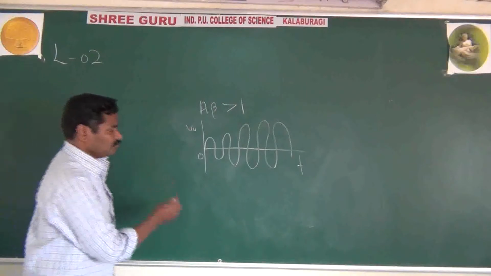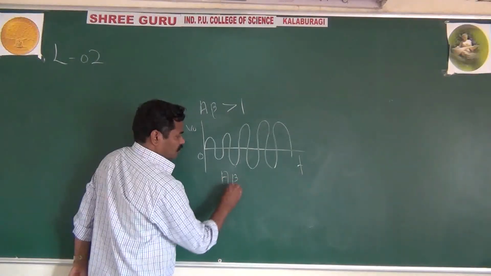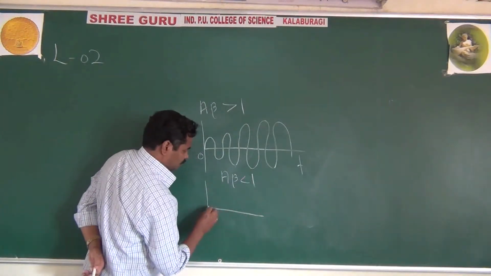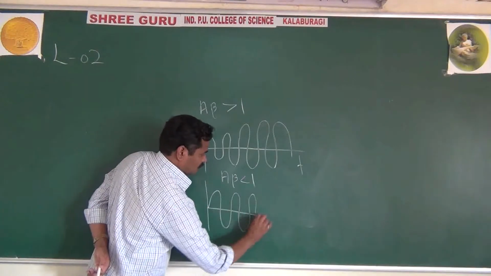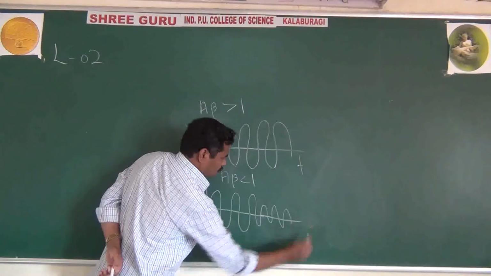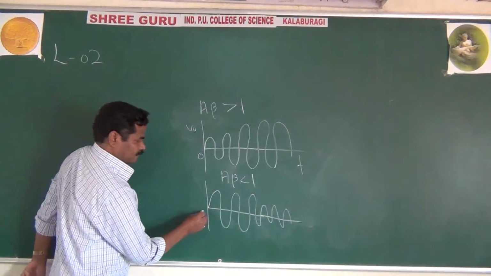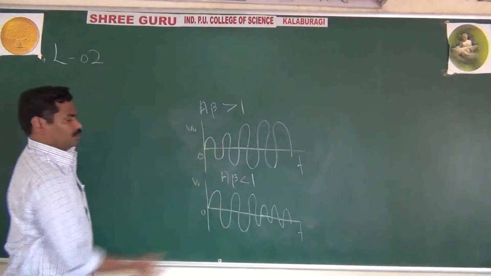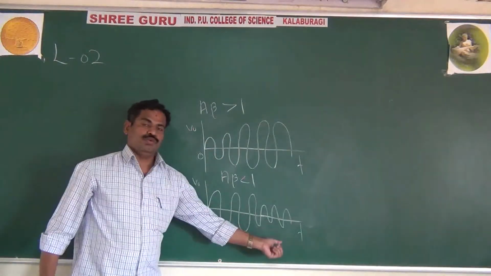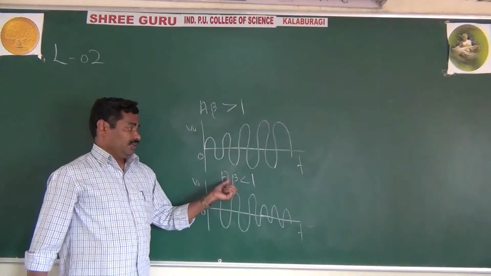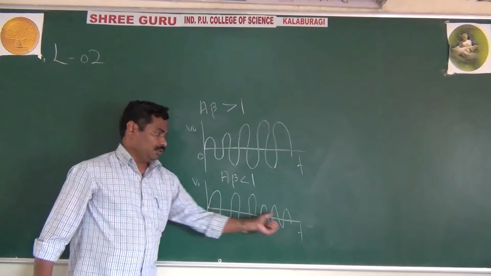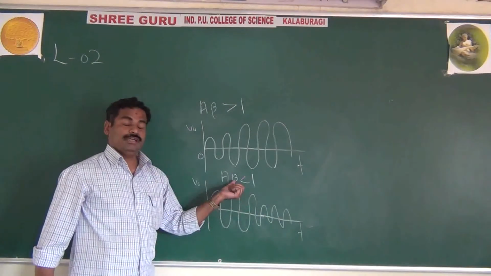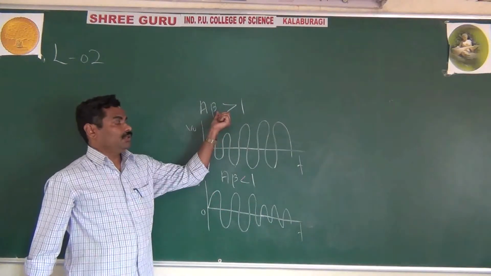And if you take A beta less than 1, then what will you get? We will get them like that. In this case, 0 and V0, it is the opposite of this. Here the amplitude decreases with respect to time. If you take A beta less than 1, the amplitude will decrease, or you can say the output voltage will decrease. This is the condition of A beta less than 1, and that was the condition of A beta greater than 1.